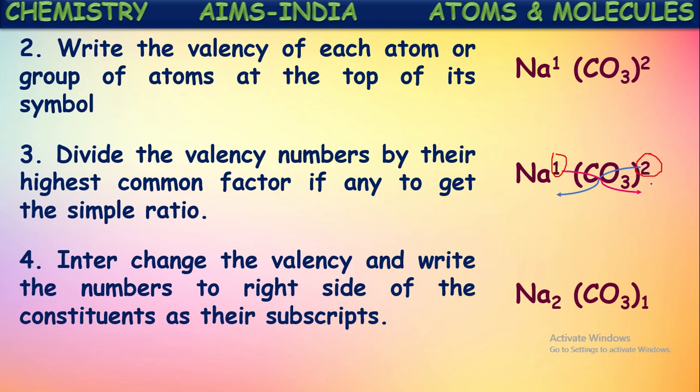After that, with the remaining numbers, we have done the crisscross exchange. The valency remaining on the cation is written as the subscript of the anion. And the valency number remaining on the anion is written as the subscript of the cation. So in that way, they are exchanged.